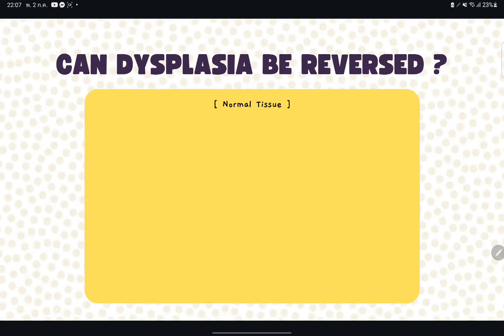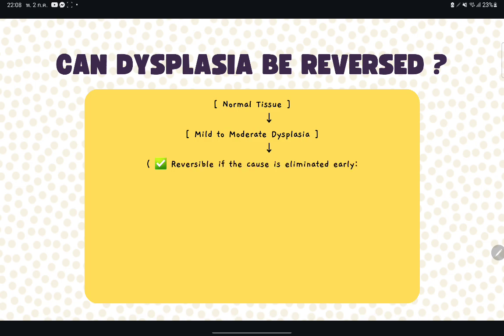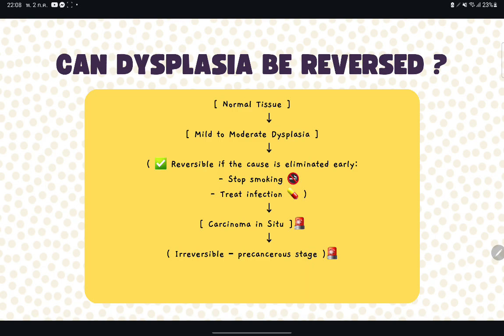Can dysplasia be reversed? Yes, dysplasia can be reversed, especially in its early stage. If we remove the triggering factor, such as treating an infection or stopping smoking, cells can return to normal, but if left unchecked, dysplasia may progress into carcinoma in situ and eventually become invasive cancer.